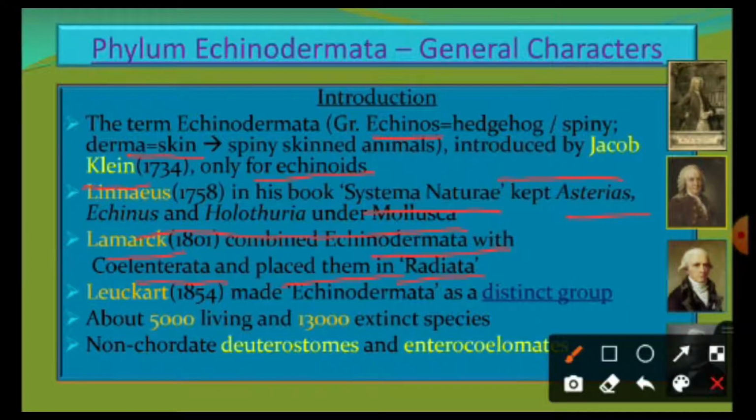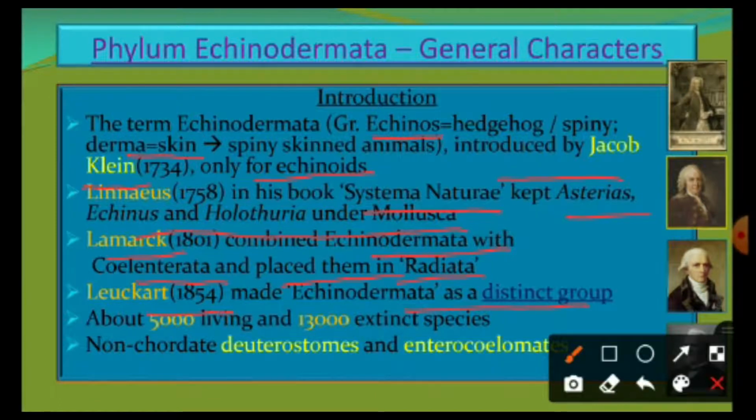That's why Leuckart in 1854, along with his co-scientist Frey, separated Echinodermata and upgraded it as a distinct main invertebrate group. From that time onwards, echinoderms were regarded as a separate group.